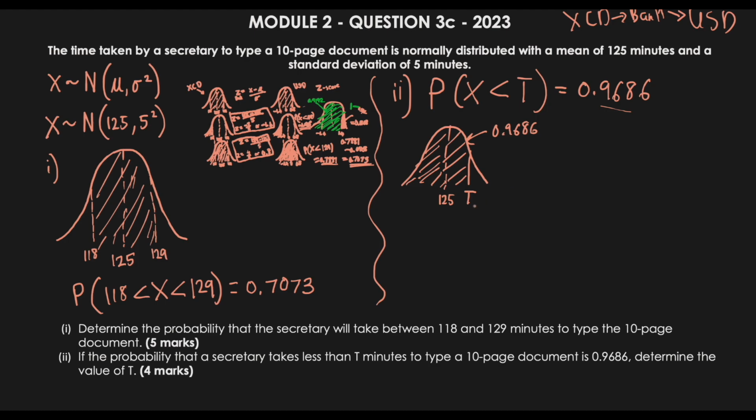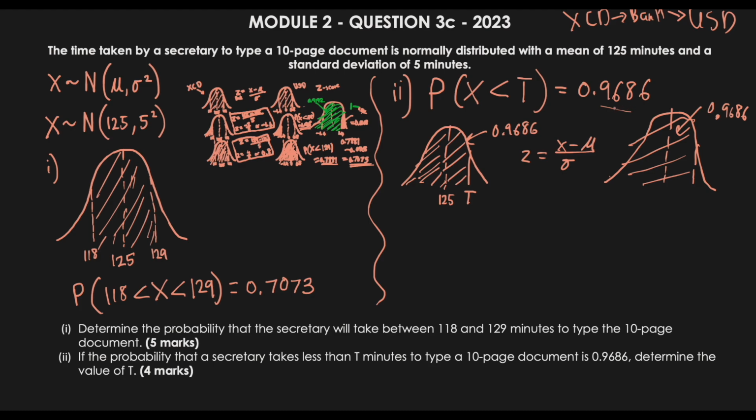Now remember, in order to figure out what this value is, like we did earlier, we need a converter. We need a bank. So our bank is the z-score, which is equal to x minus mu over the standard deviation, in order for us to figure out what the value of t is. We have some z-score. We don't know what that z-score is as yet, but when a score is less than that z-score, we have an area that is 0.9686. First things first, I need to figure out what my z-score is. I know that the probability is 0.9686, so I need to look on my chart to see where 0.9686 is.